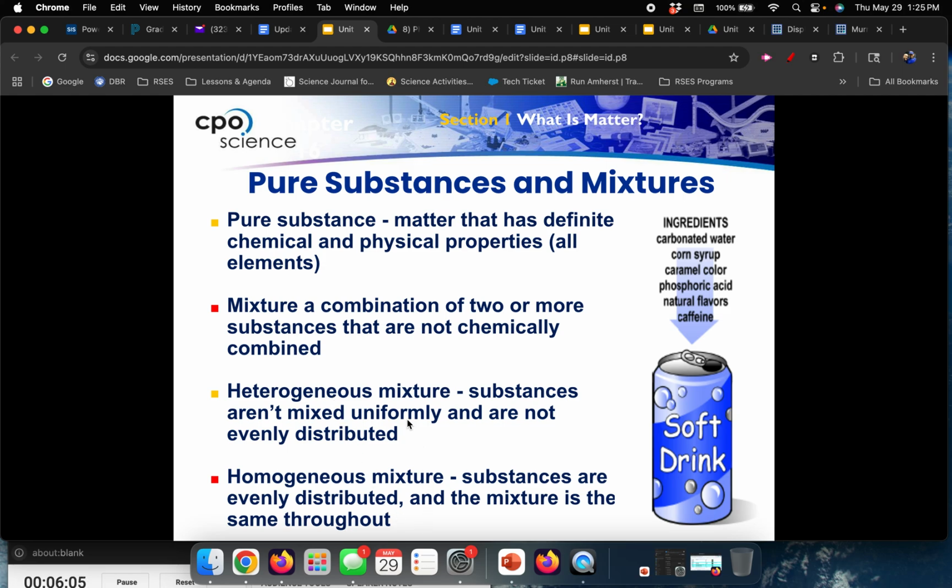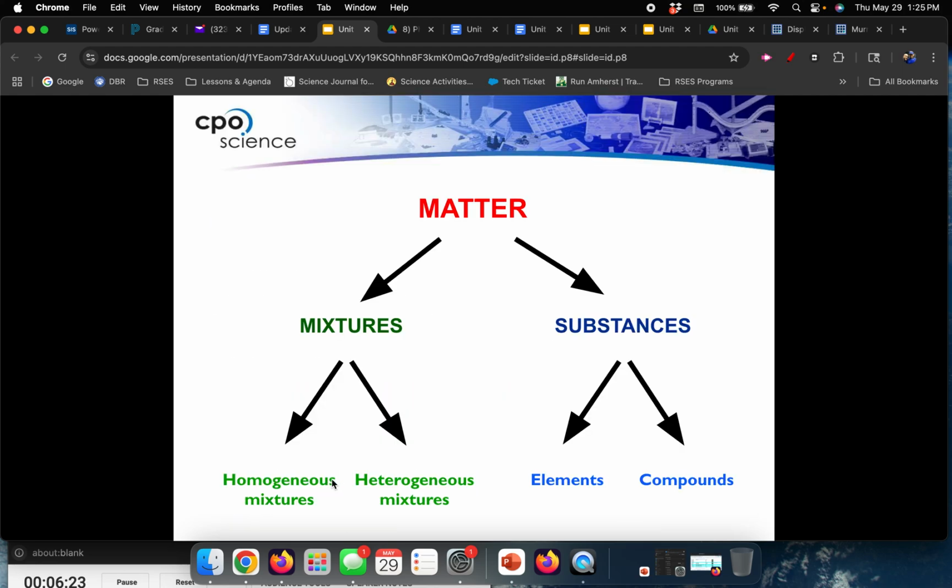Like the chicken noodle soup we mentioned earlier as a mixture, that would be heterogeneous because you can see different things in there, and every bite you take is different. You don't have the same exact amount of chicken and celery and carrots in each bite because it's not spread out evenly. So if you can tell by looking at it there's more than one thing in it, it's a heterogeneous mixture. If it's a mixture that looks like one thing, it's homogeneous.